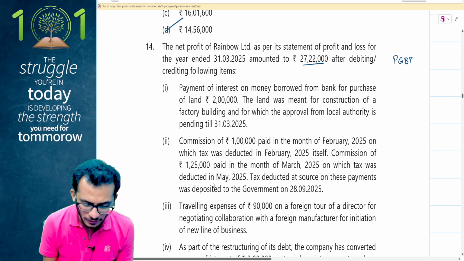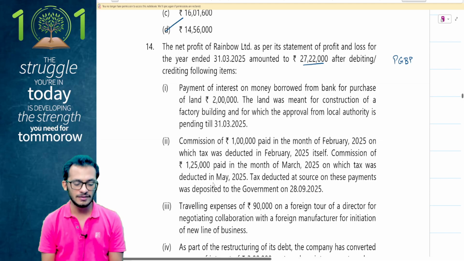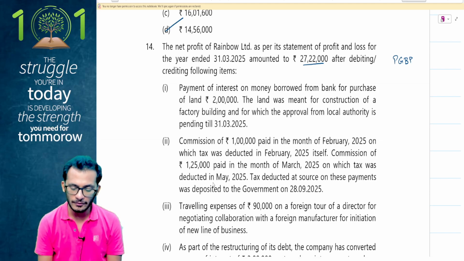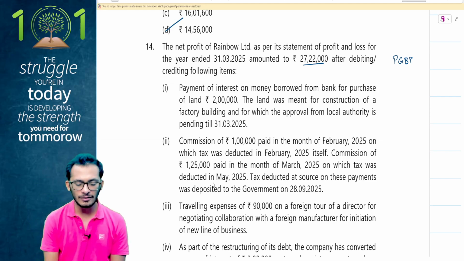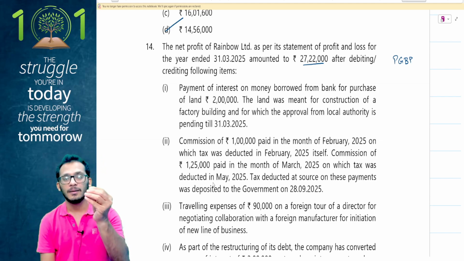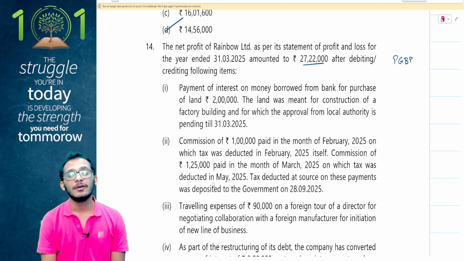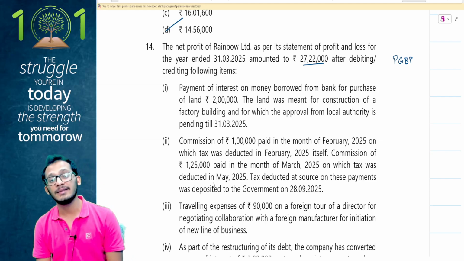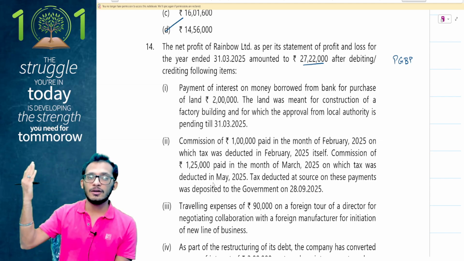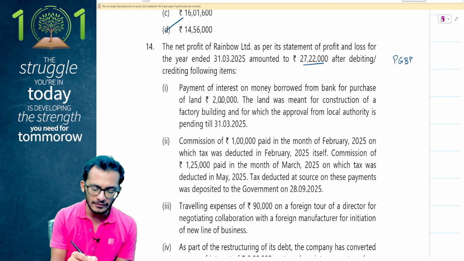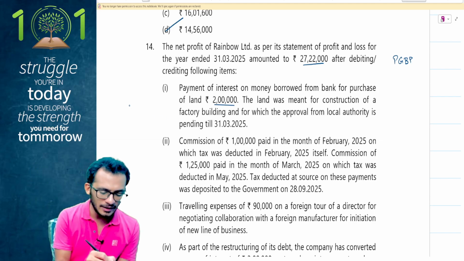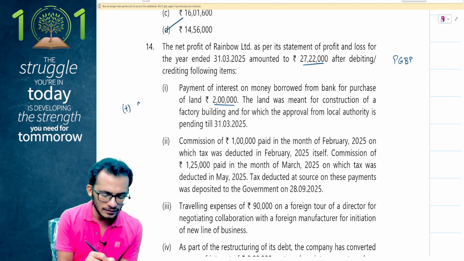Move forward. Payment of interest on money borrowed from bank for purchase of land is 2 lakh rupees. The land was meant for construction of a factory building and for which the approval from local authority is pending as on 31st March 2025. Borrowing cost standard, people. Borrowing cost says when you have any kind of interest, you have to be capitalizing the interest until the asset is put to use. Since the building has not received its approval on 31st March 25, this land interest should have been capitalized and therefore I will disallow this.